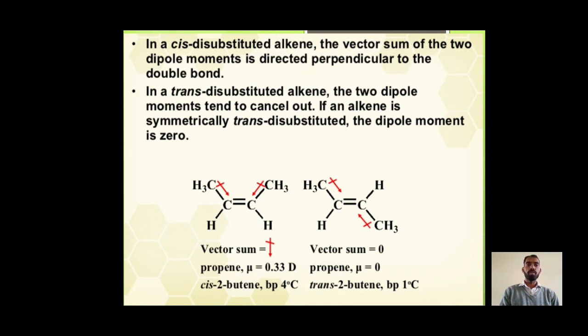In cis-2-butene, a cis-disubstituted alkene, the vector sum of the two dipole moments is directly perpendicular to the double bond. In trans-disubstituted alkene, the two dipole moments tend to cancel out. If an alkene is symmetrically trans-disubstituted, the dipole moment is 0. Here we can see in the picture.